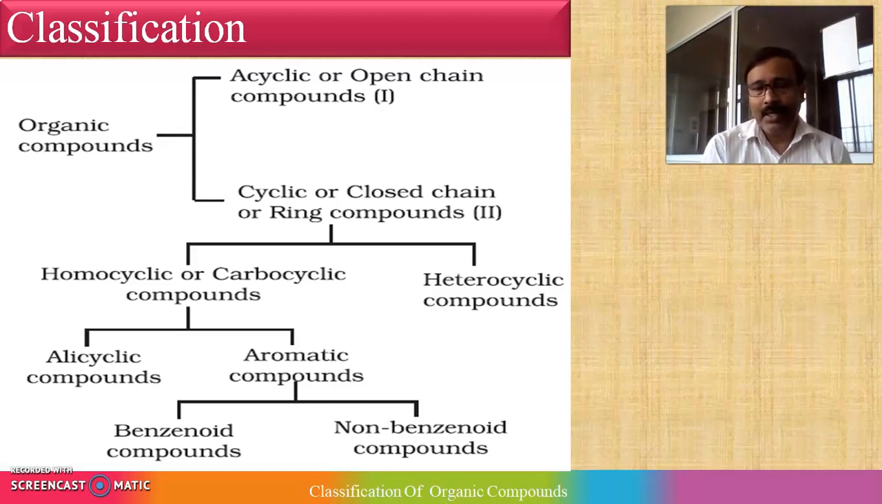I am repeating the same thing again. Organic compounds have two categories: acyclic, also called open chain, and cyclic, called closed chain compounds. Cyclic is divided into two subcategories, homocyclic and heterocyclic, based upon heteroatoms. Homocyclic is divided into alicyclic and aromatic compounds. Aromatic is divided into benzenoid compounds and non-benzenoid compounds.